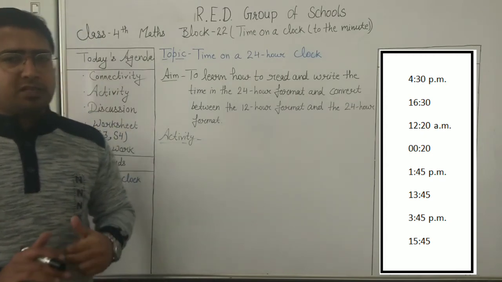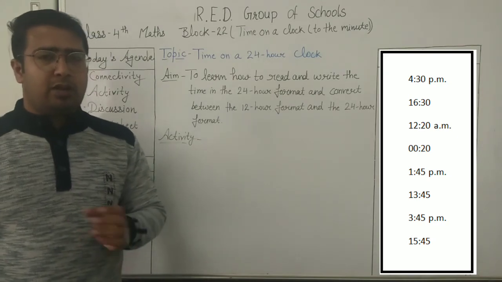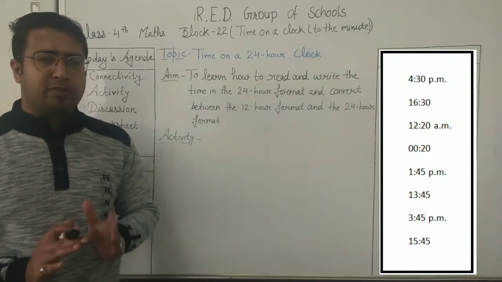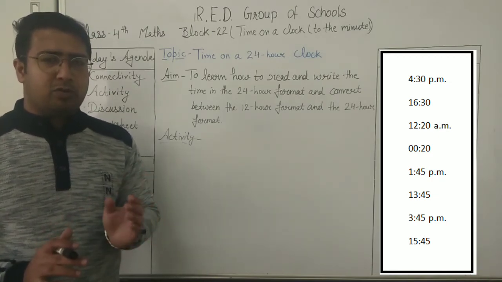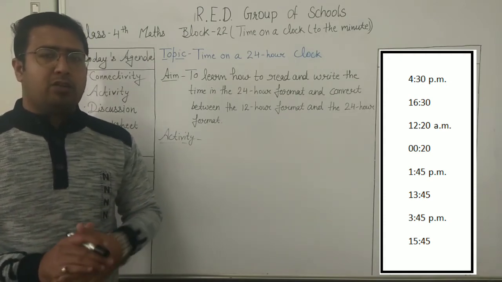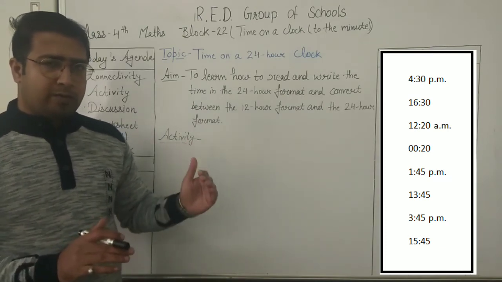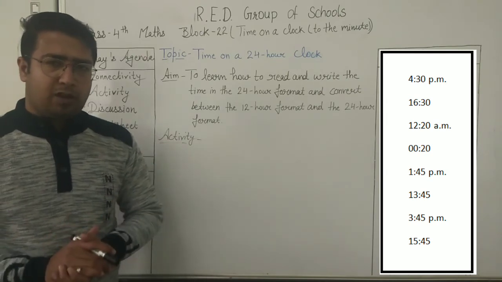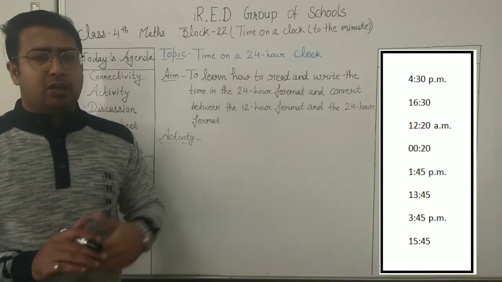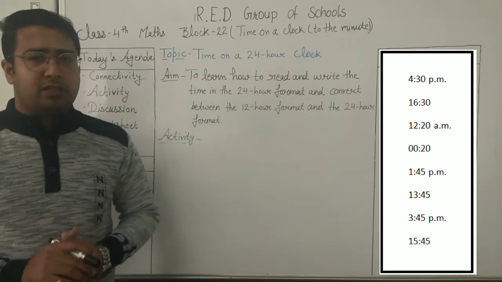My instructions are that first of all you have to separate the 12-hour format timings and the 24-hour format timings. You have 8 slips; keep the 12-hour format slips separate and the 24-hour slips separate. After that you have to match them: the timing given to you in 12-hour format, what will it be in 24-hour format? That is how you have to do your activity. First I am giving you a demonstration, and then you will do your activity. After that we will discuss some questions also.